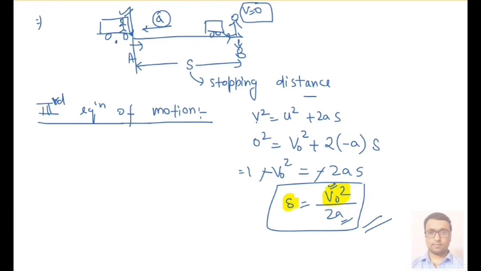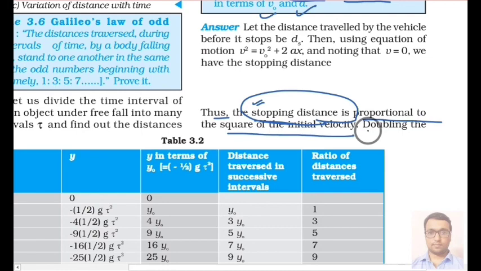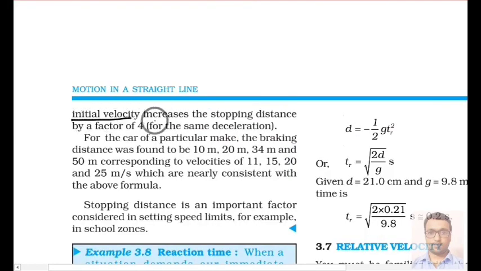Means if you increase your velocity 2 times, then your stopping distance will become 4 times, okay. So the same thing, it is saying that doubling the initial velocity increases the stopping distance by a factor of 4, that is 4 times, okay. Then it is talking about some example. We can calculate that by our formula.